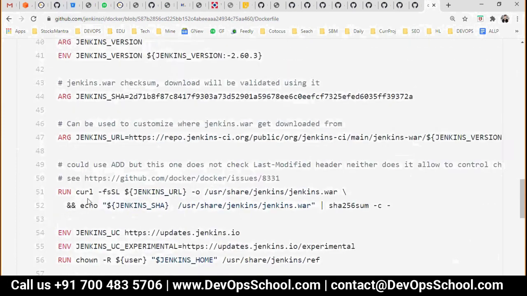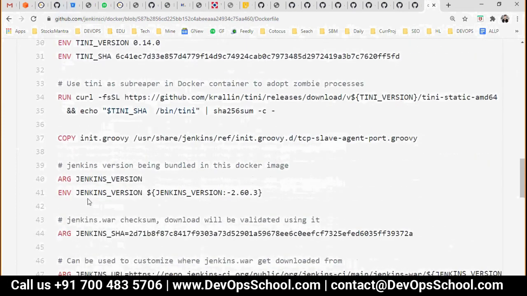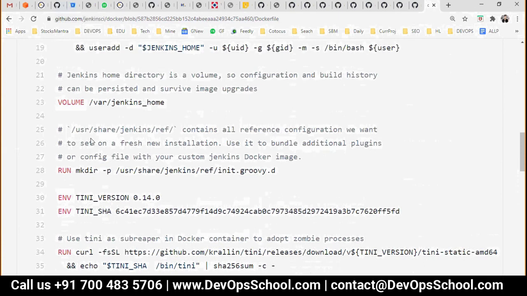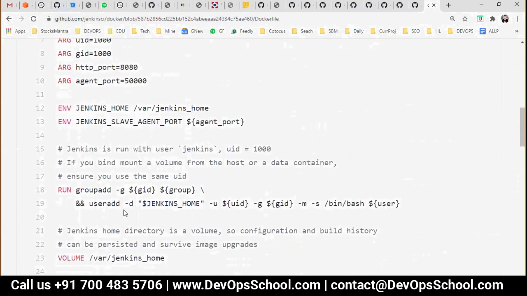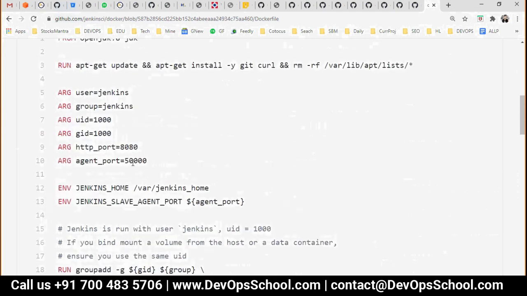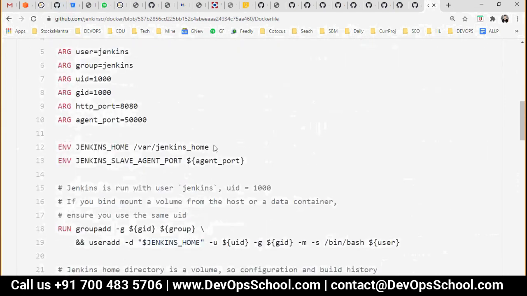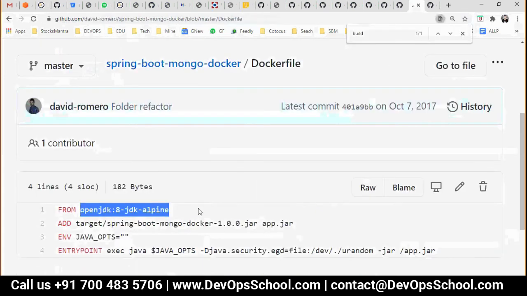Docker run, ARG. See here, Jenkins home. So for this user, they are setting up the Jenkins home. If you look at the Jenkins home, this is the variable. So this is a customization that they are doing. But by default, for every user, there is a home. And that is what they are using here.